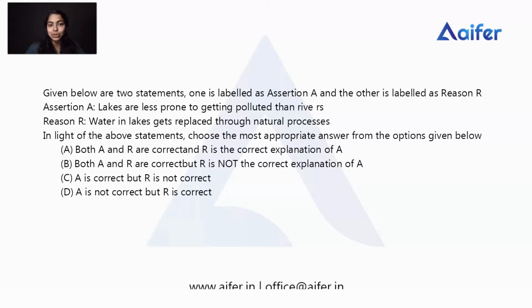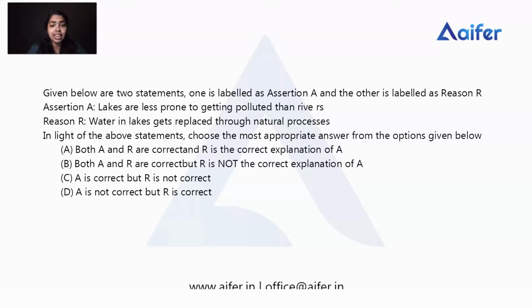So we can check whether it is true or not, or whether there is any connection between these. Let's check the assertion: lakes are less prone to getting polluted than rivers. Here the assertion is incorrect. Why? Water bodies, whether a river, lake or ocean, are very susceptible to physical, biological and chemical influence.